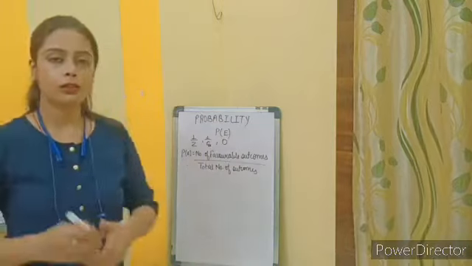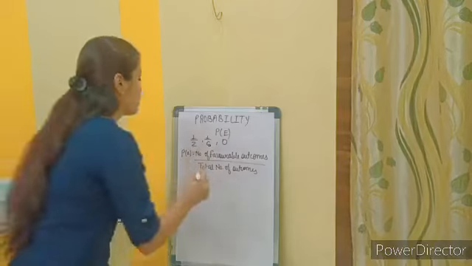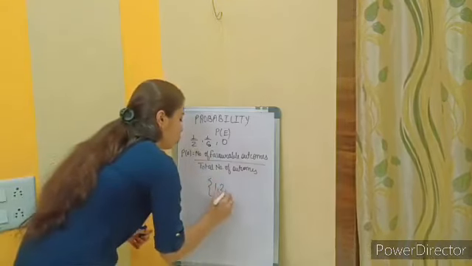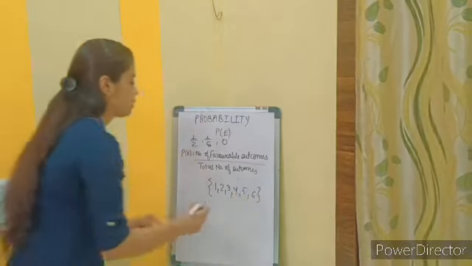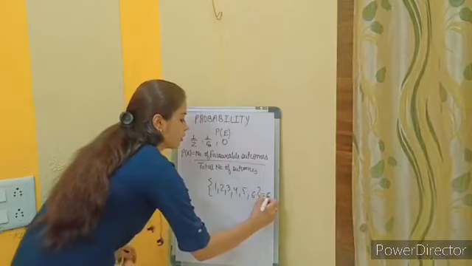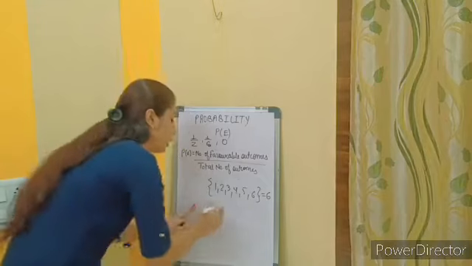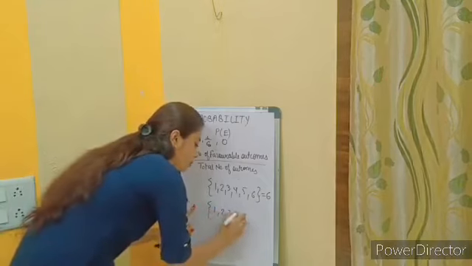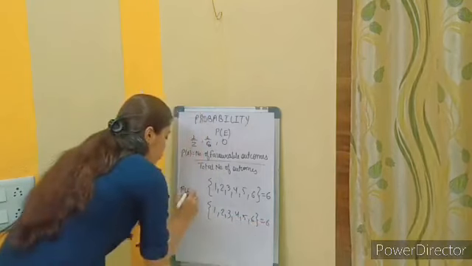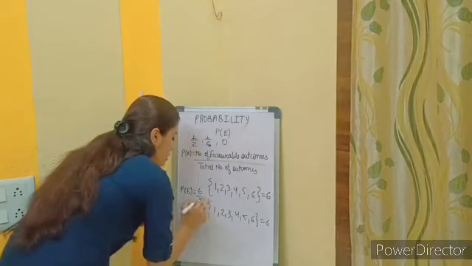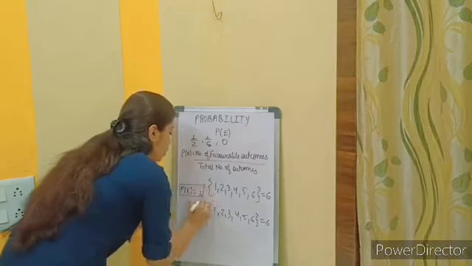Now, after rolling a dice, I want a number from 1 to 6, which means I am favoring 1, 2, 3, 4, 5 and 6. This is my favorable condition. This is what I am favoring for. But the total outcomes are also the same in the case of a dice, that is 6. Here in this case the probability becomes 6 by 6, which is equal to 1. So the probability is 1.